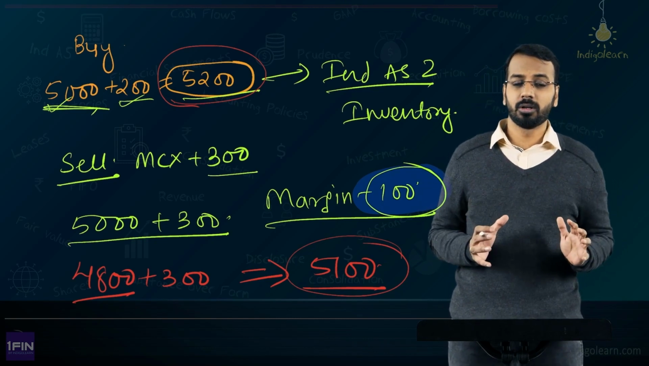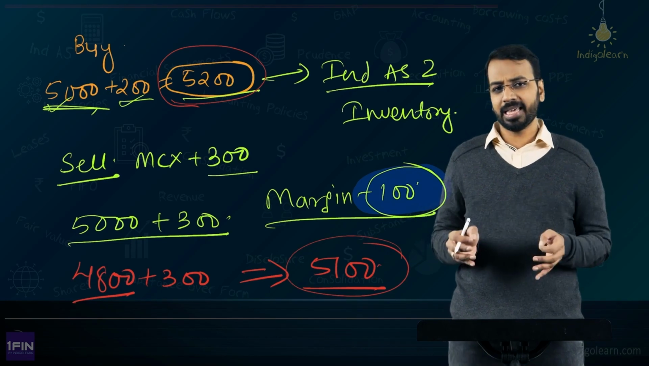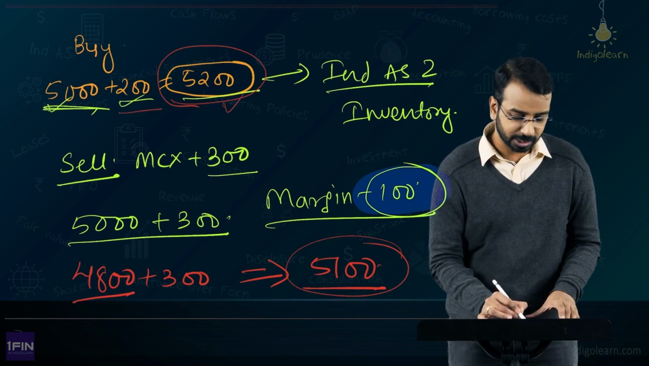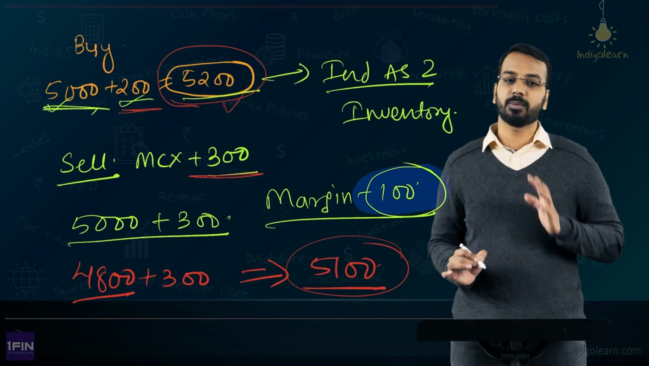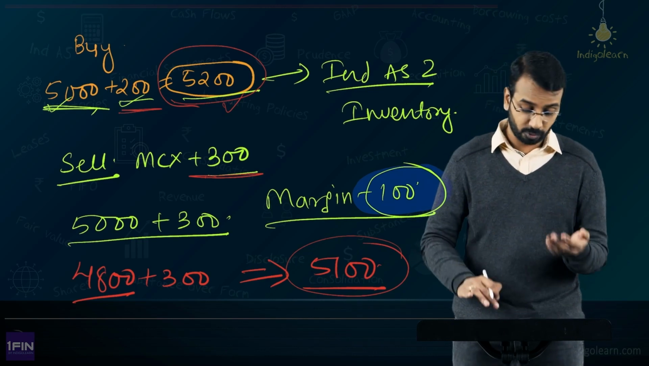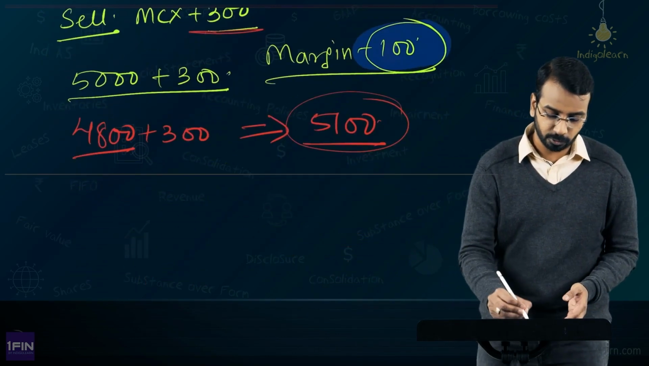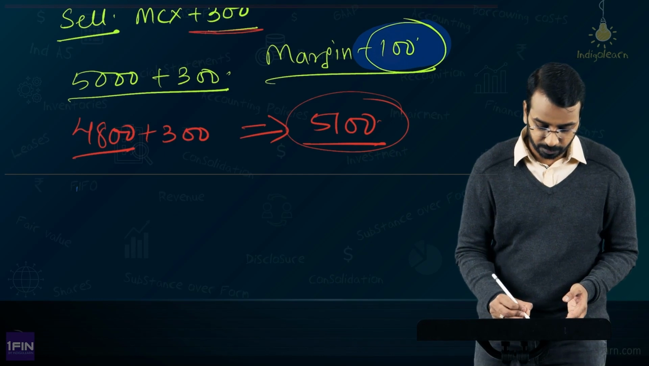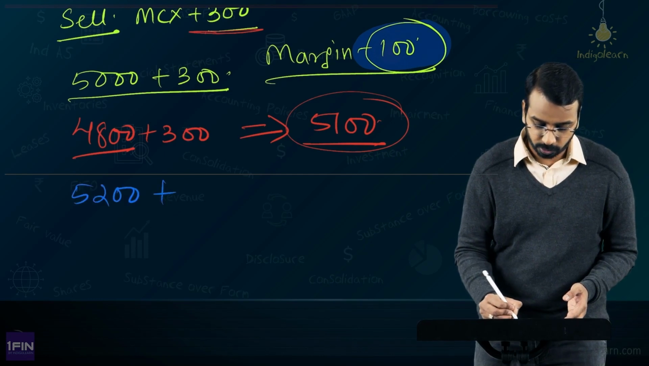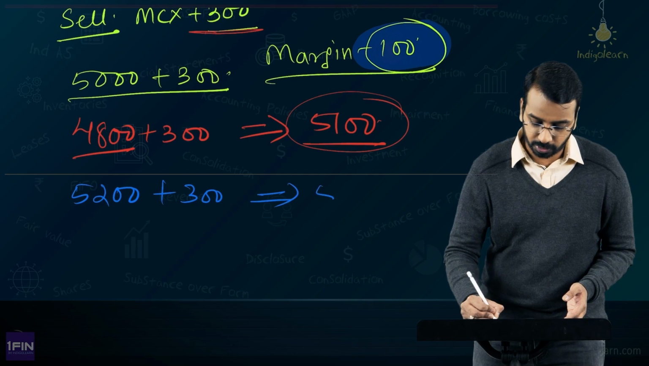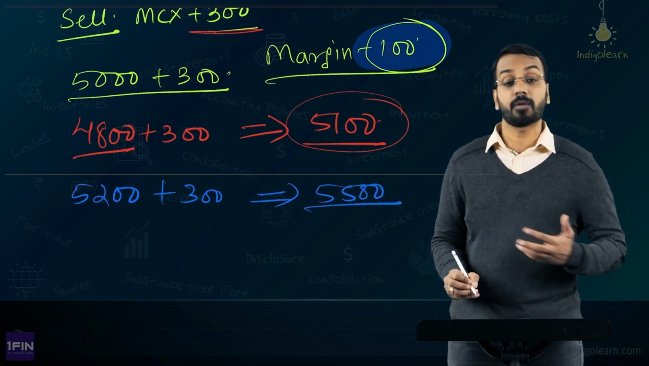What is the entity's role? What is the entity's objective? I will buy, I will store, I will sell, and I'll make this premium difference of 100 as my profit. The reverse is also possible. I am not saying it will always be down. Reverse scenario, say this has become 5,200. You add 300 to this, then you will collect 5,500. Then the profit becomes 300.